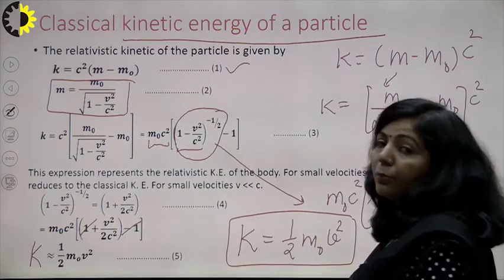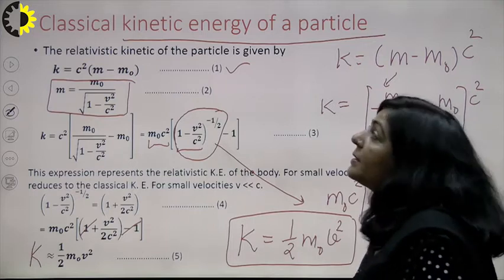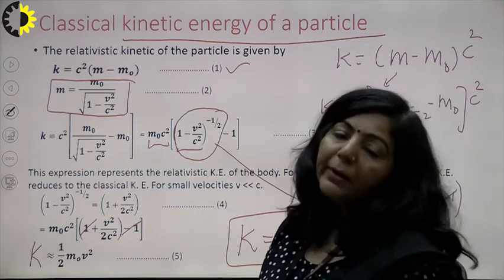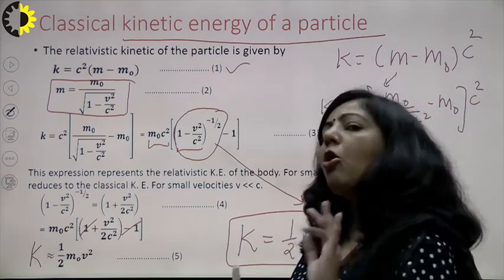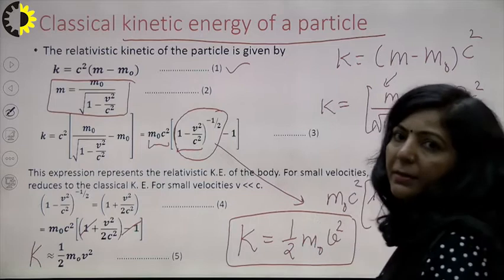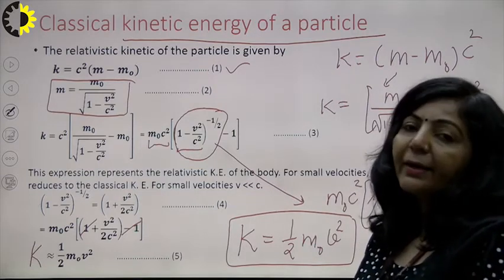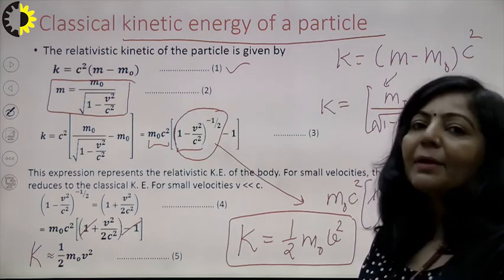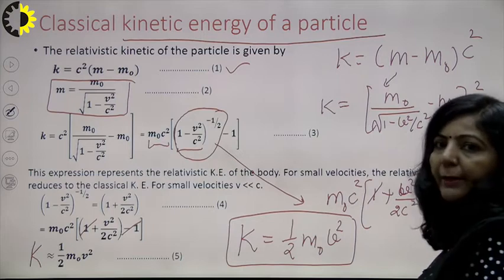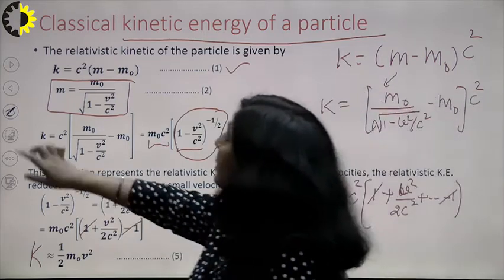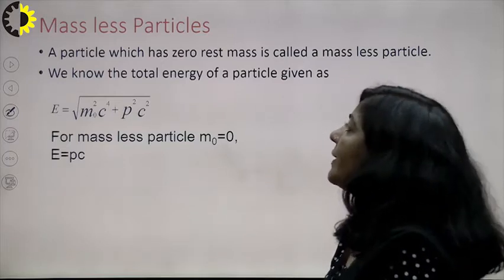And how are they approaching? You just have to simplify it, and you get this classical kinetic energy of a particle from the relativistic relationship. It means all the results of relativistic mechanics finally approach the results of classical mechanics, or you can say classical mechanics is a special case of relativistic mechanics. I hope this is clear. Now I am taking the last topic of this chapter, that is massless particles.